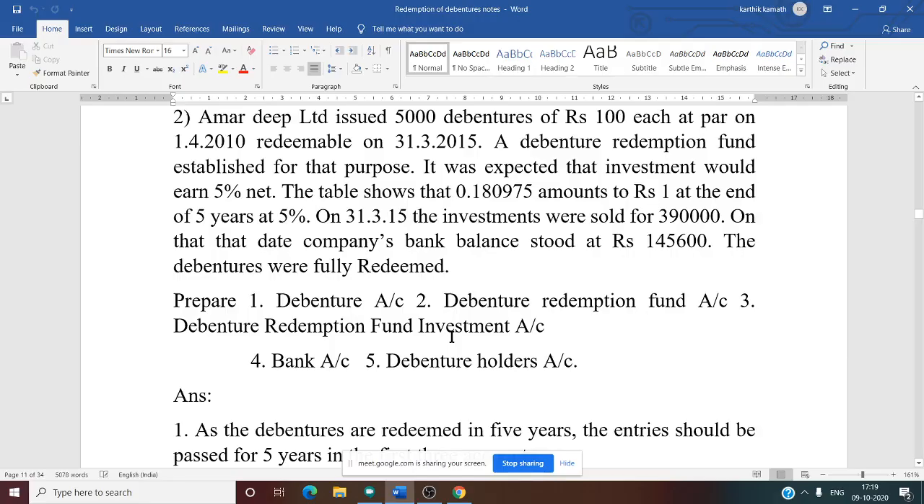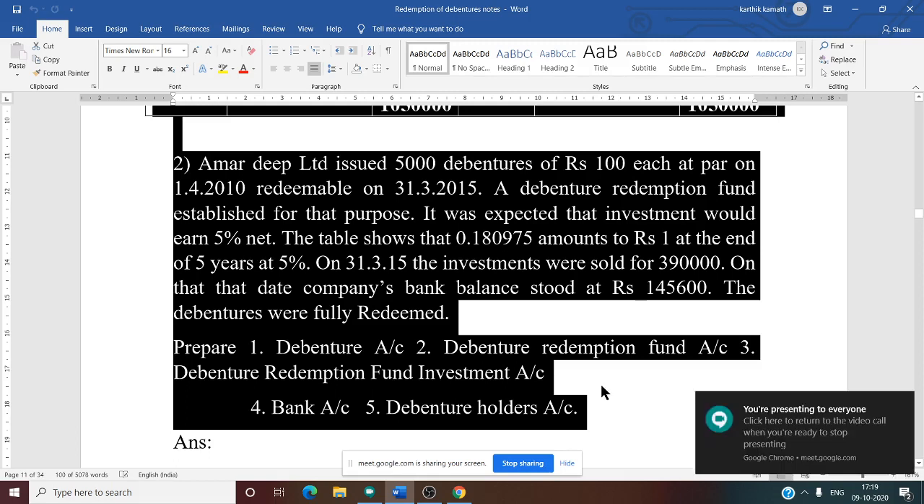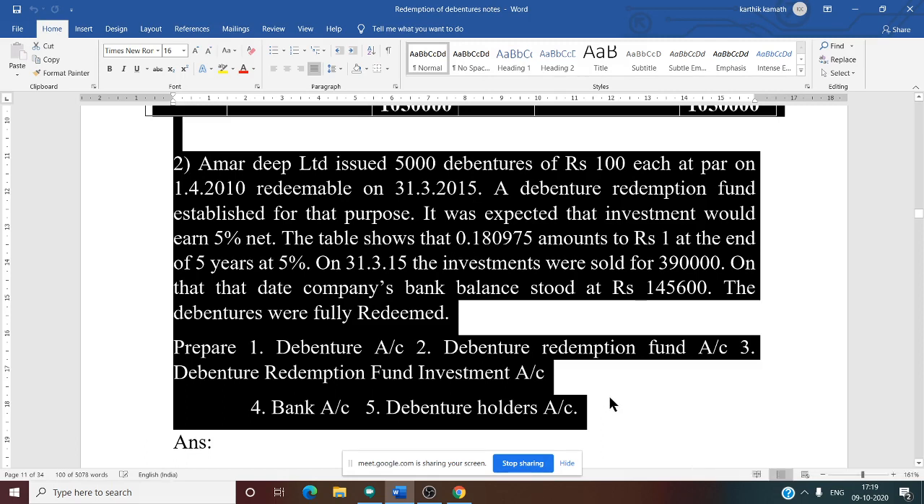Now we are going to discuss the second problem. See this second problem. Amardeep Limited issued 5,000 debentures of 100 each at par on 1/4/2010, redeemable on 31/3/2015. It is clearly mentioned it is at par. So what is the debenture value? How to get the debenture value? 5,000 into 100 gives you the debenture value.